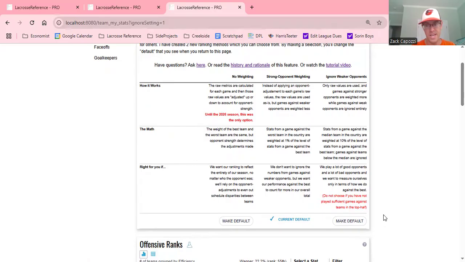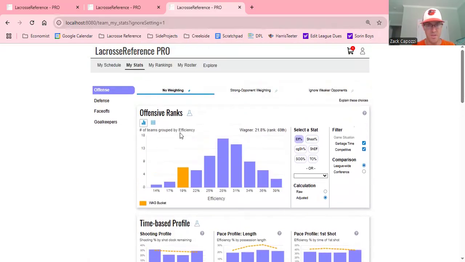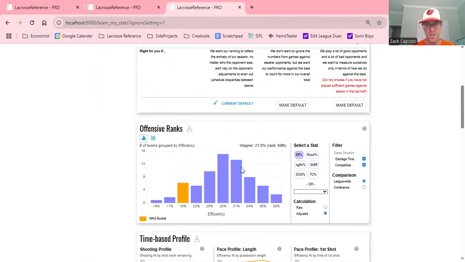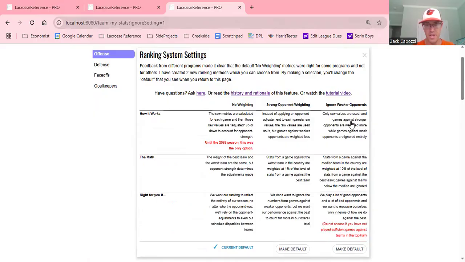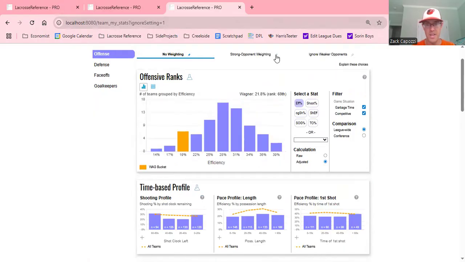Like I said, you can change it at any time. If we want to go back to what we had before in the opponent adjustments, we would just pick that no weighting. You can toggle between the metrics, right? So if you want to look at one versus the other, you can just do that. If you want to change the default, you can either do it here or just click the pin, and that'll make it the default for the next time that you load the page.